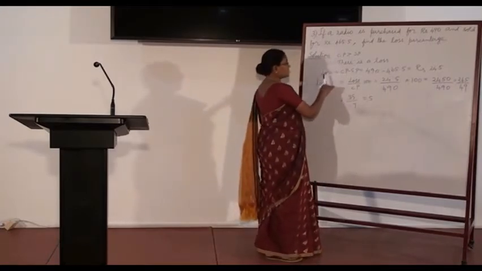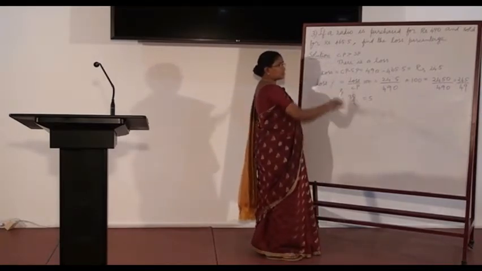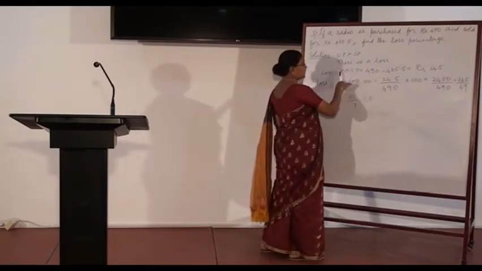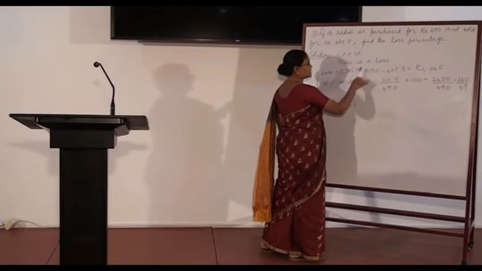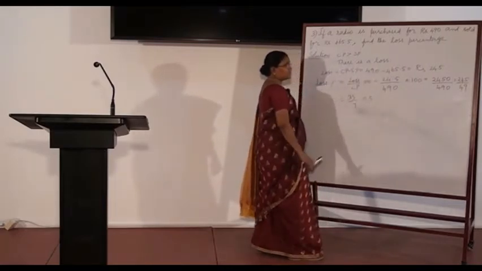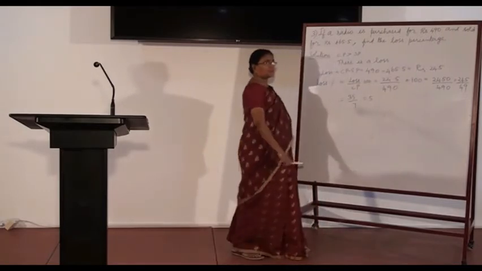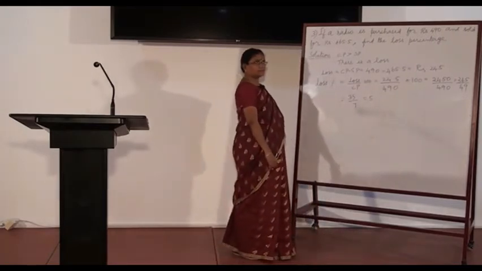What is the loss amount? Loss is equal to CP minus SP. Substitute 490 for CP and 465.5 for SP. On simplification, the loss value is equal to rupees 24.5.